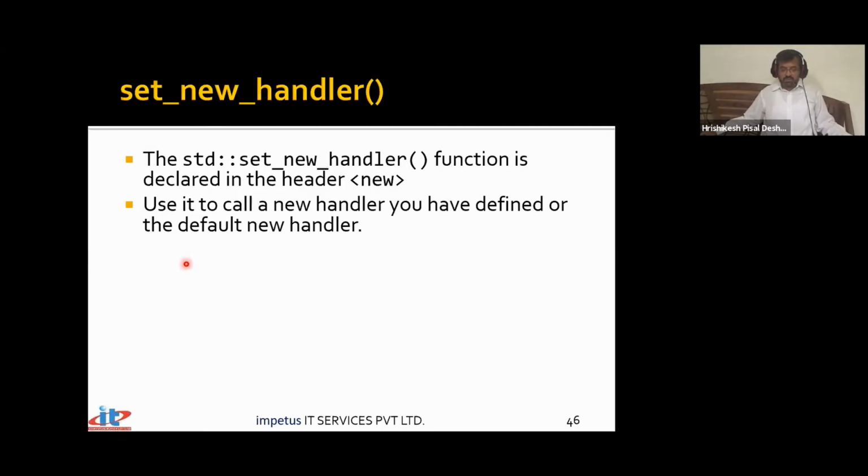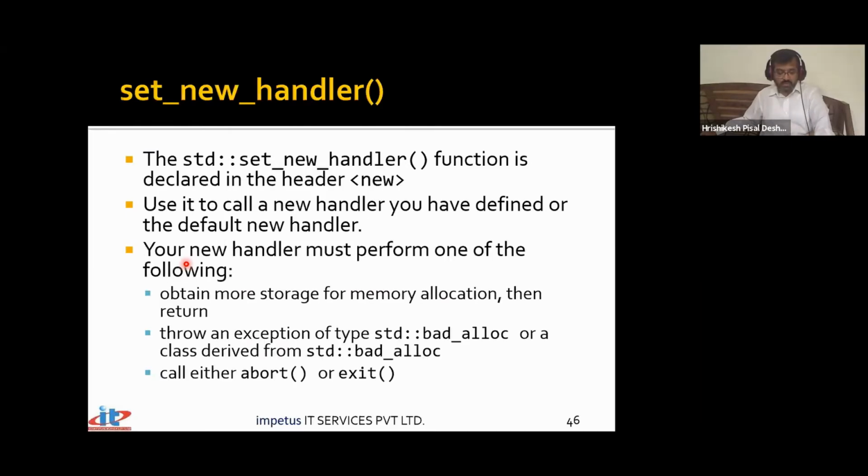Okay. So you can specify your handler. Handler means your response to that particular situation. Whenever that allocation fails, that should get called automatically. And what should it do? Possibly, your allocation request has failed. And the only reason normally for failure of new is that enough memory is not available. So if that situation occurs, you should make an attempt after failure. Say you made a request for allocation of 500 bytes of memory, and for some reason, 500 bytes of memory is not available. So the allocation request has failed.